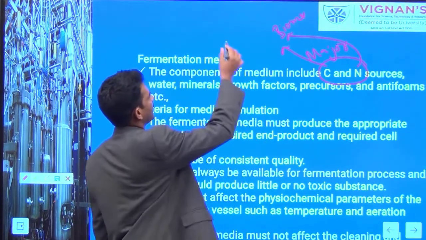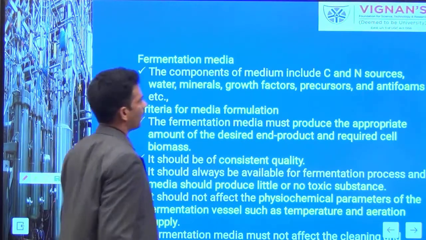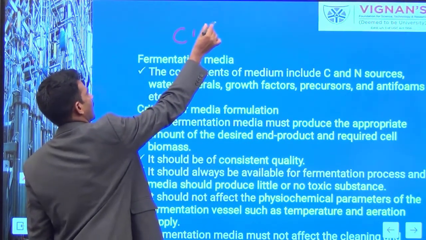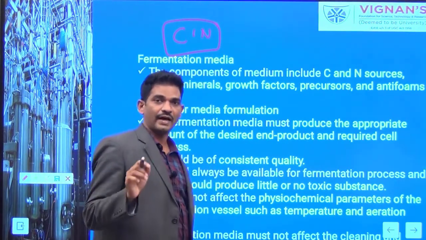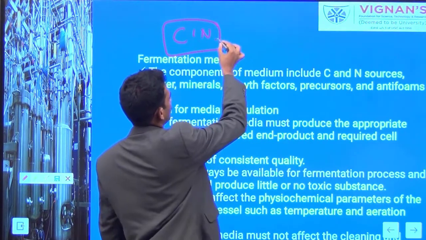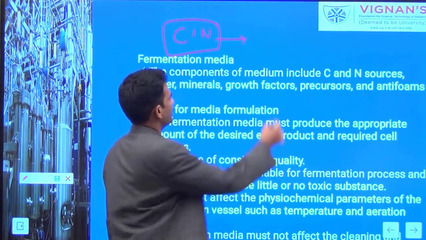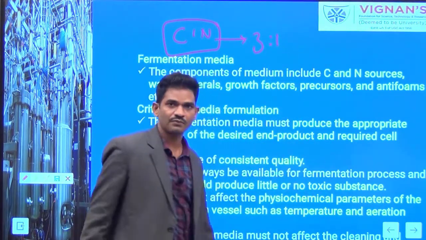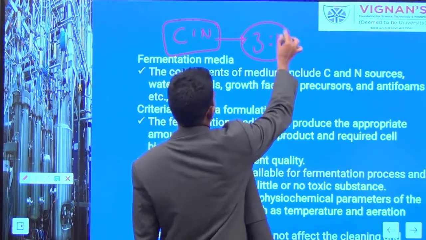So while formulating the medium, you need to see another important factor, that is the ratio of C:N. Any formulated fermentation medium is highly influenced by the carbon and nitrogen ratio. In general, 3:1 is a preferred ratio for formulating the medium. But sometimes this ratio will be altered.